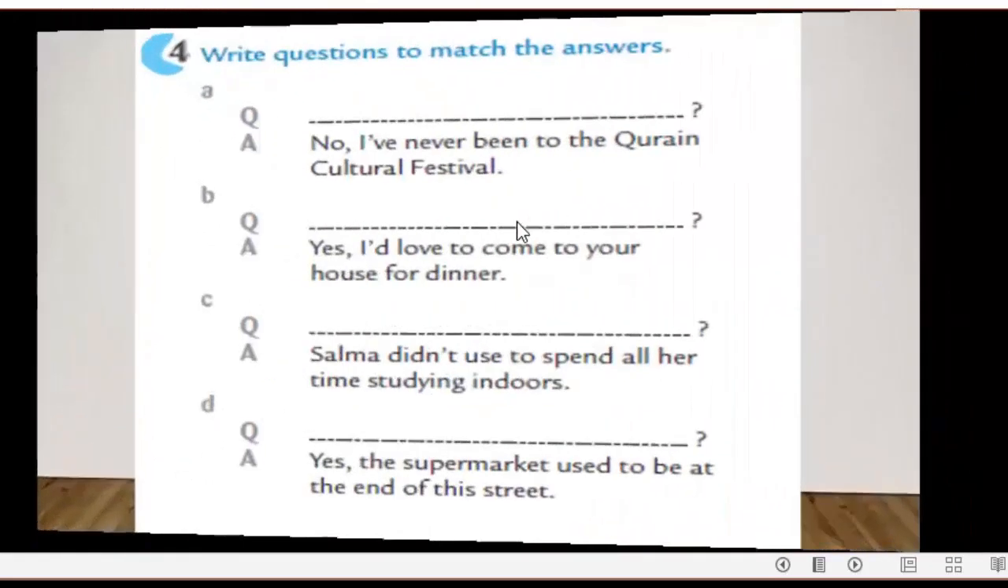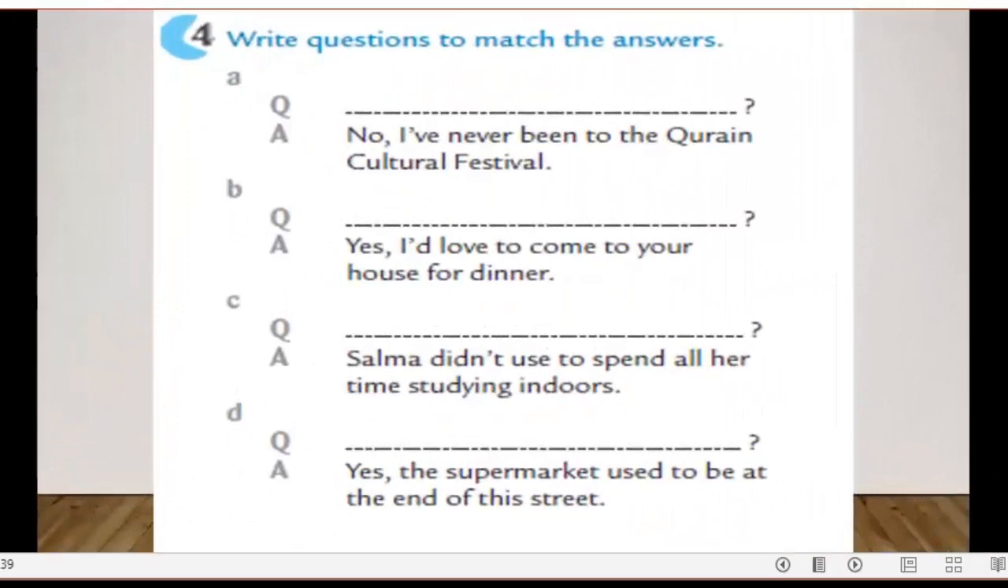So now let's move to exercise number 4. Write questions to match the answers. For example, we start with the first one. No, I have never been to the Grain Cultural Festival. And the question here: have you ever been to the Grain Cultural Festival? Let's work on B, C, and D, please.